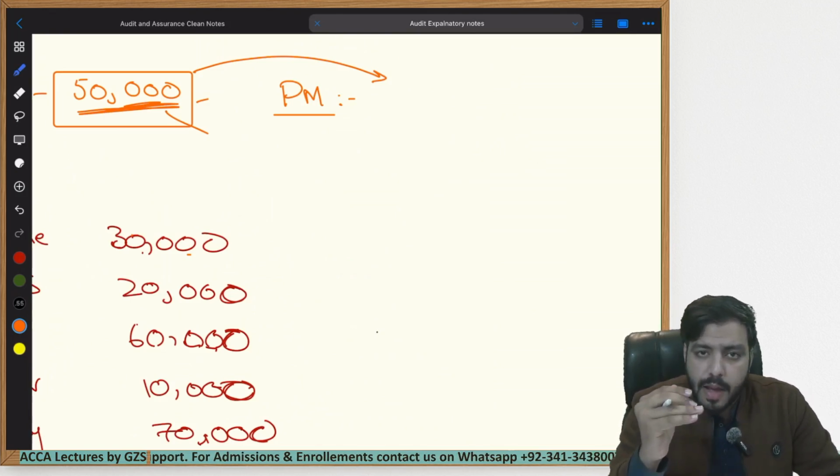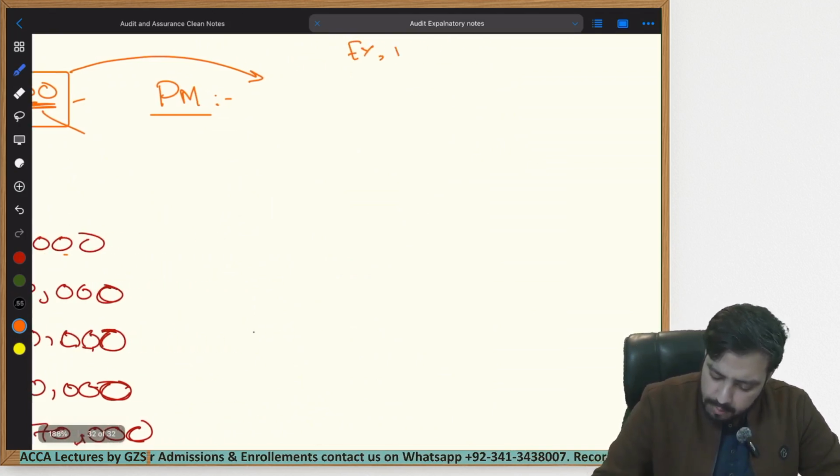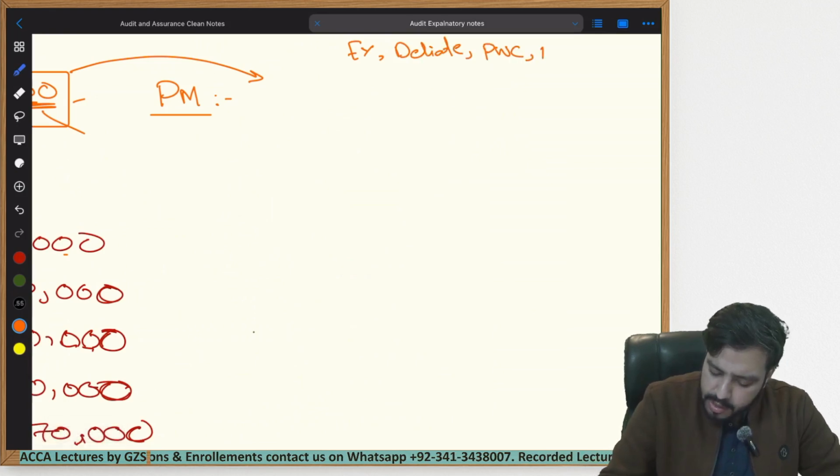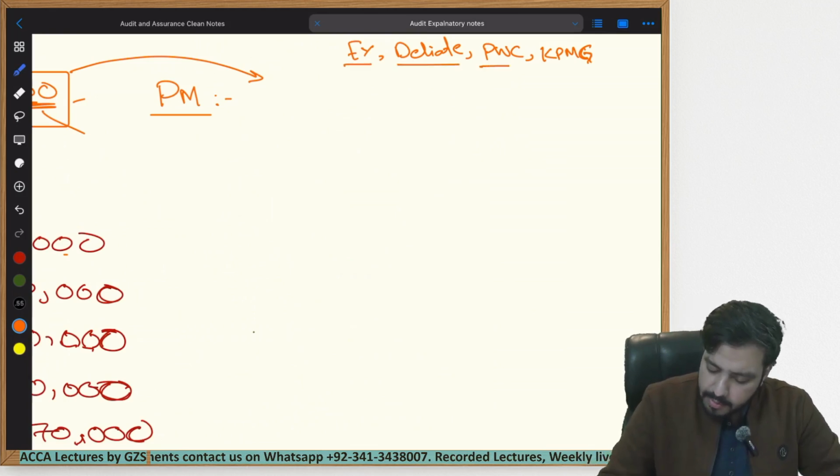I can give you the example of EY. I can give you the example of Deloitte. I can give you the example of PwC, I can give you the example of KPMG, because these are the firms that I have been somehow linked with. And I understand how they choose their performance materiality.